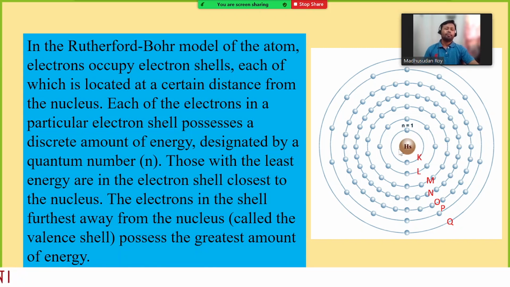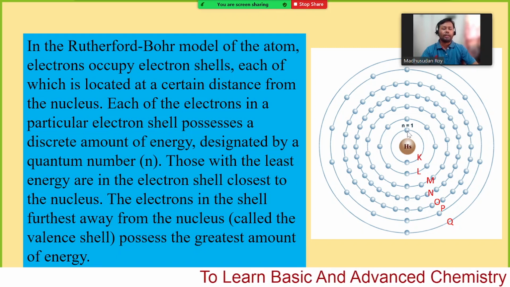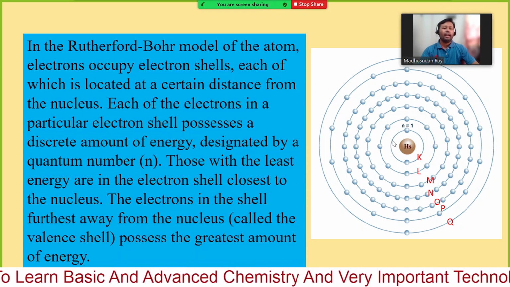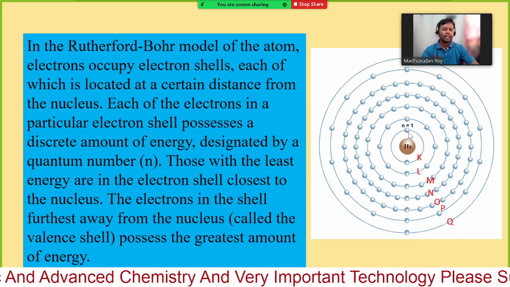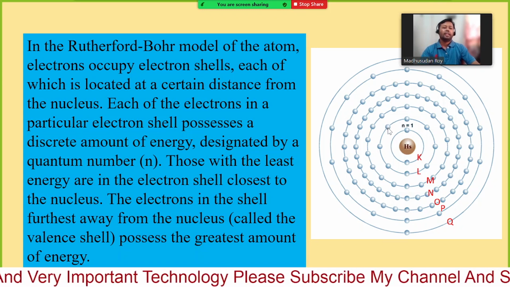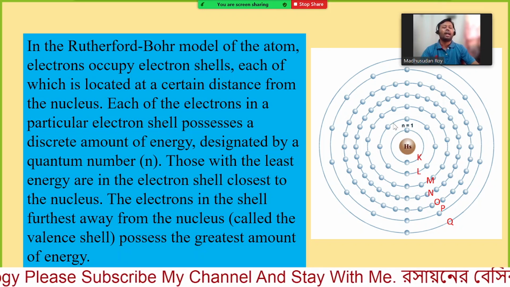But there is some possibility: when an electron residing in a certain energy level gains some energy, if we supply some energy some way, and the energy of that electron is exactly equal to the energy of the higher level, then the electron can jump from the lower energy level to the higher.